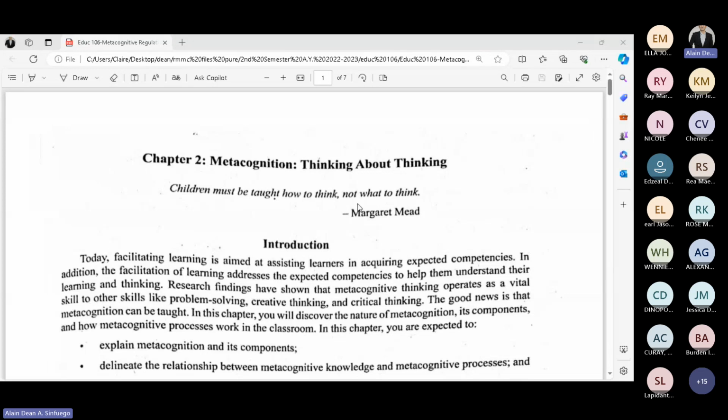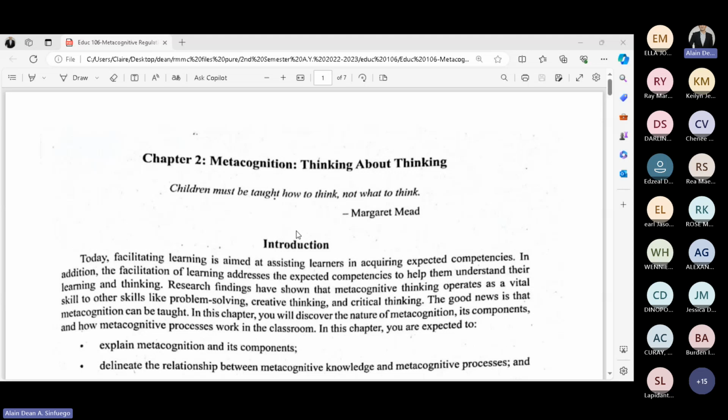So again, before we move on to the discussion today, let me recap what I have discussed yesterday. Yesterday, I discussed the remaining major principles when it comes to learner-centered psychological principles. There are 14 learning principles, but they are clustered into four major principles. Namely, we have cognitive and metacognitive factors or principles.